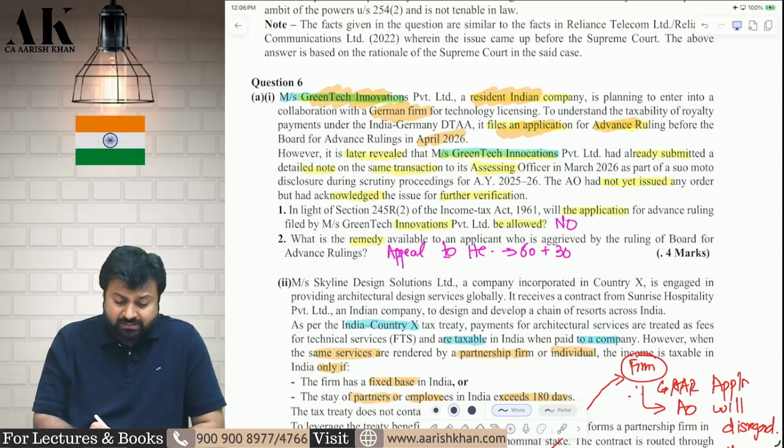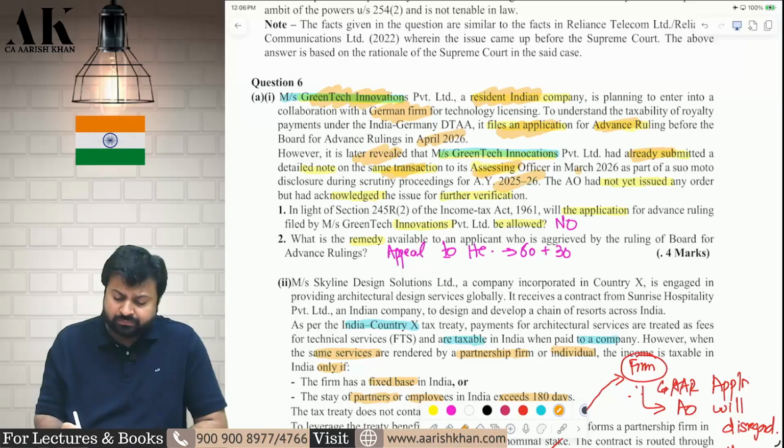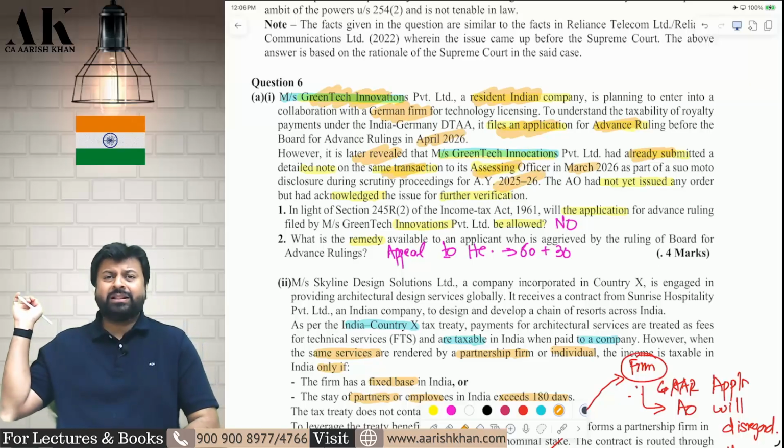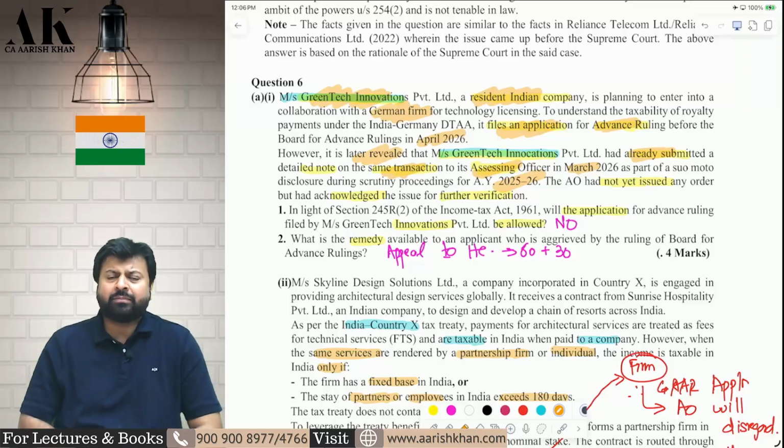But later, it was revealed that this same Indian company has already submitted an application to the AO for the same matter in March also. In March also, one month before, you have already submitted a similar matter to the AO, the same matter, for determination of tax liability or tax implication. Now the question is whether the AAR will accept your ruling.